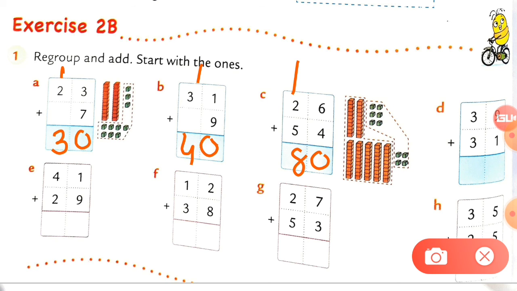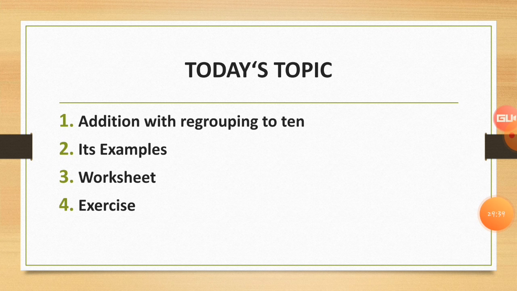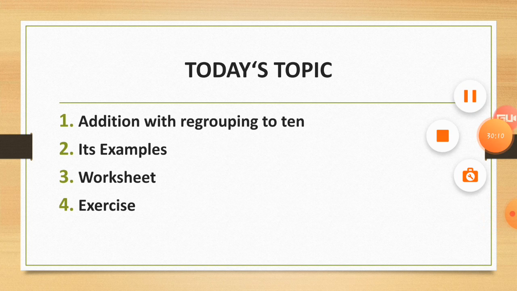So this is your exercise. This is a very short exercise, right? So you have to write this down in your fair book, right? And the other sums are homework for you. Now this is today's topic. We covered addition with regrouping to 10. I explained it to you all. Now it's an example. Okay, then the worksheet we had done and also the exercise we had done, right?